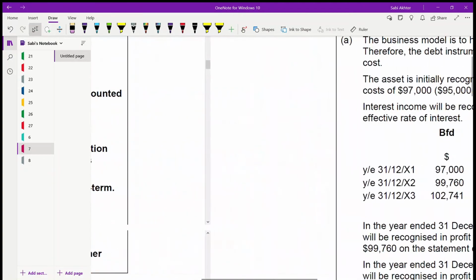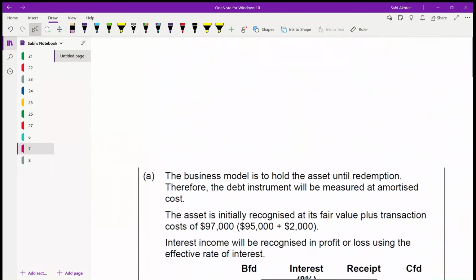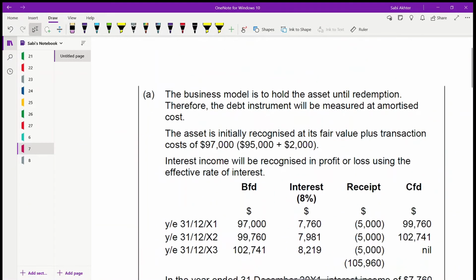So now, first one, you are holding until redemption. That means you have to use amortized cost. It's very simple. When you are using the amortized cost, you are holding the asset until redemption. Always you need to write that the business model is this. You always need to start by mentioning the business model and also the cash flow they are receiving, interest and the principal amount.